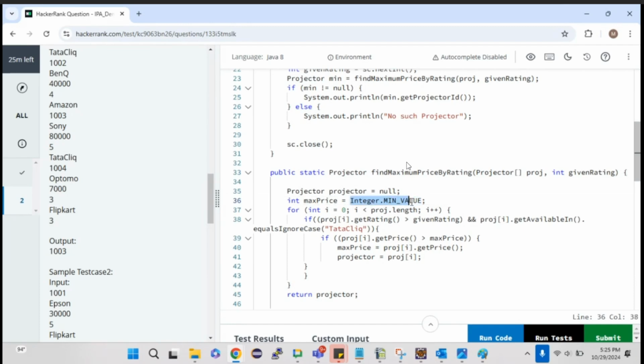This will give the lowest value in the integer. Okay, so Integer.MIN_VALUE. Or if I want to take the maximum value present in the integer, then I need to give Integer.MAX_VALUE. As simple as that. So Integer.MIN_VALUE, I'm just taking the lowest value and I'm just considering that as a maximum price. Why? I will tell you.